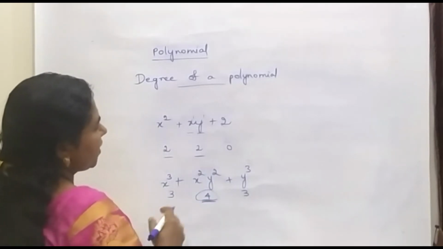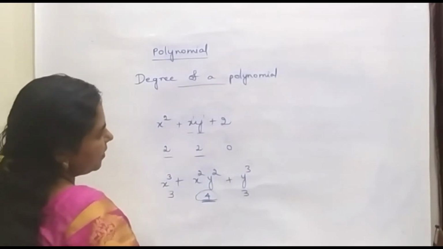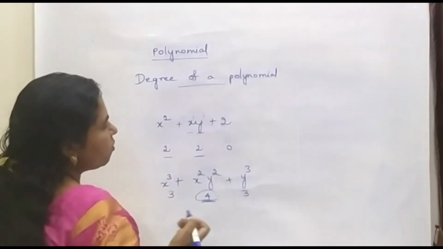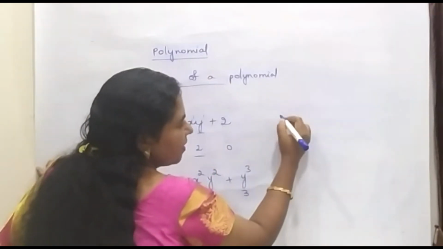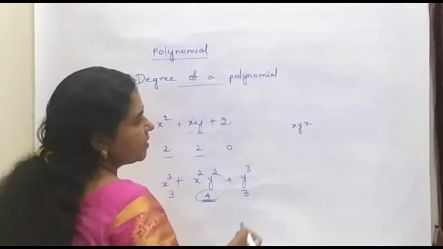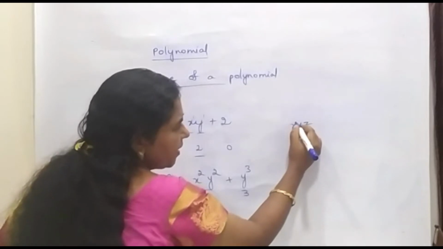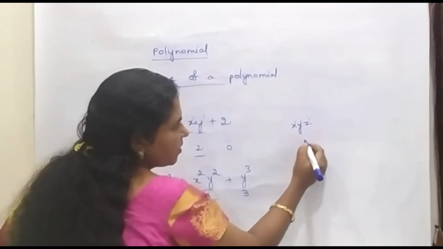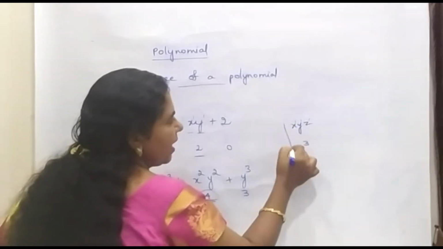In this way we can find the degree of a polynomial with 2 or more variables. If you are having a term like xyz, here there are 3 variables, so the powers are 1, 1, 1. So 1 plus 1 plus 1 is 3. In this way we can calculate.